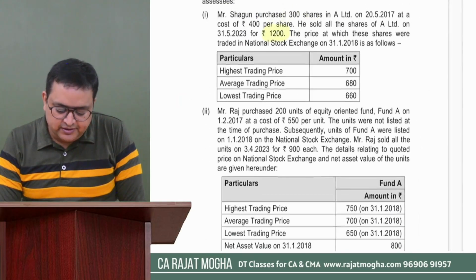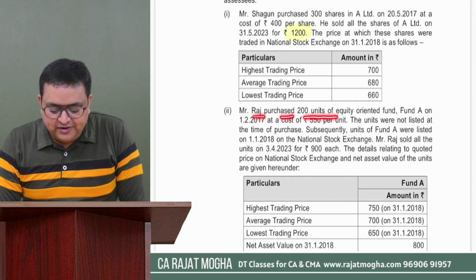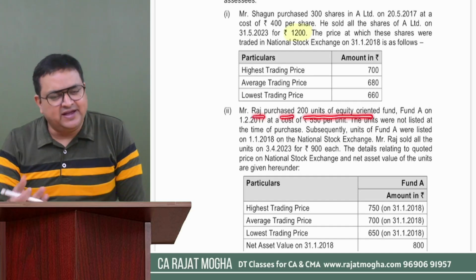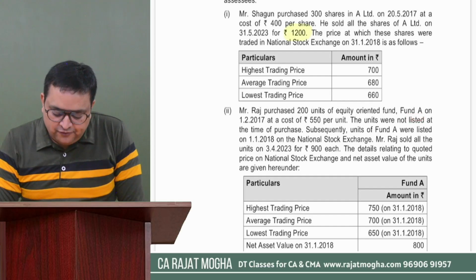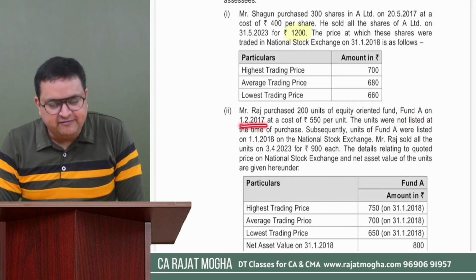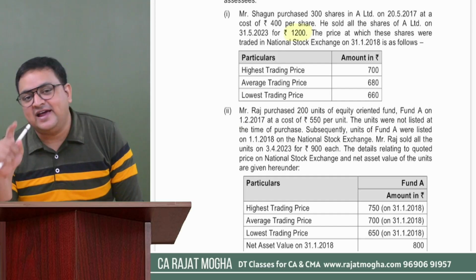Okay, second point. Mr. Raj purchased 200 units of equity oriented funds. Again, 112A, equity oriented funds. Fund A on 1st February 2017. Again, this person is acquiring before our 31st January 18 date.